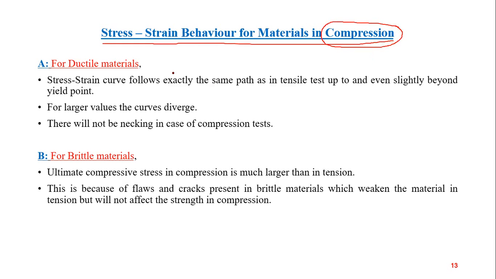So here, for ductile materials, the stress versus strain curve follows exactly the same path as in the tensile test, up to and even slightly beyond the yield point. So remember this, in tension and compression both, up to the yield point, stress versus strain behavior will be the same, or even slightly beyond it.